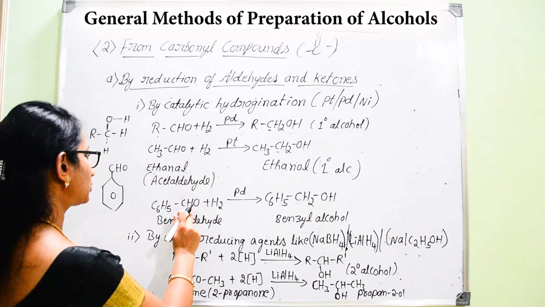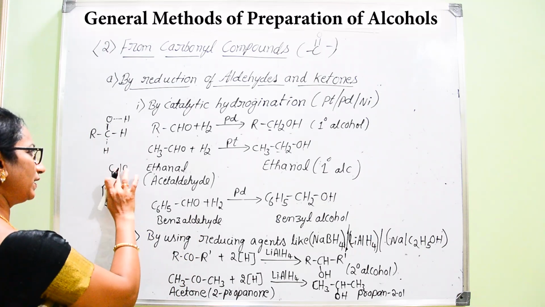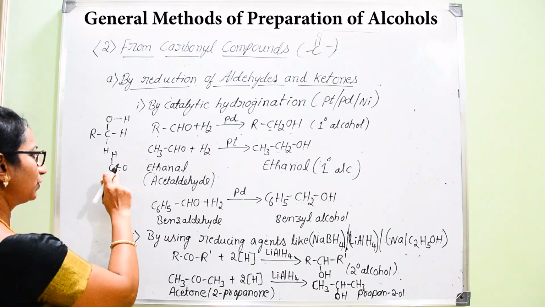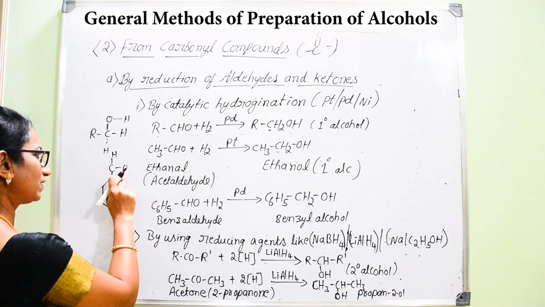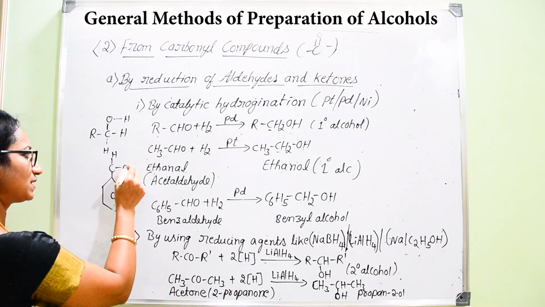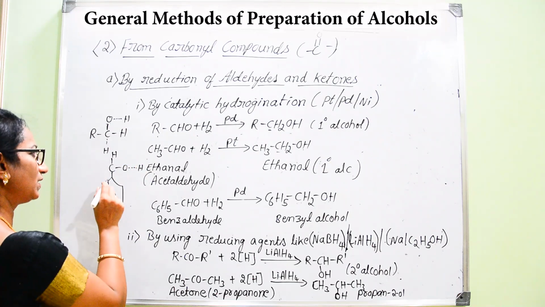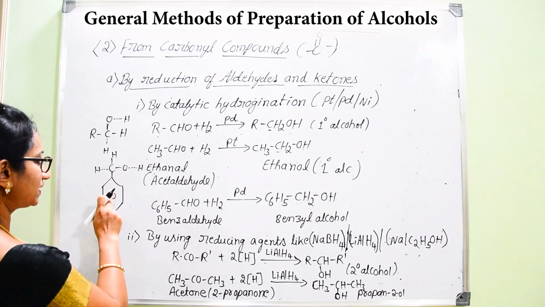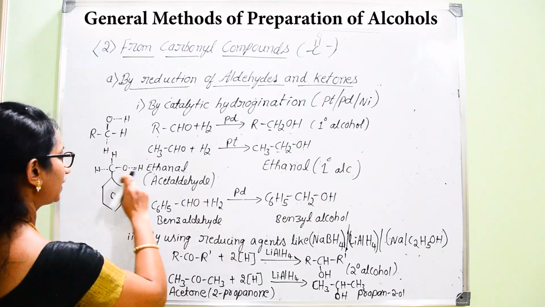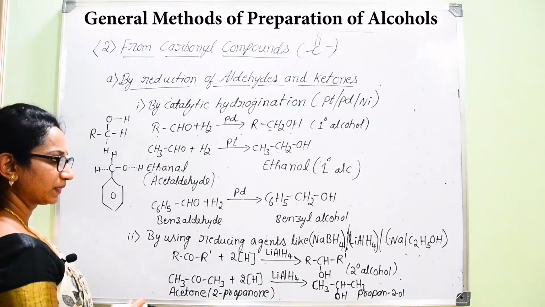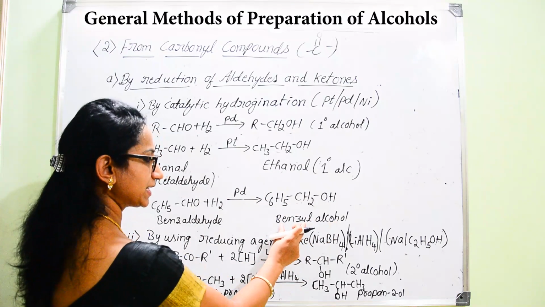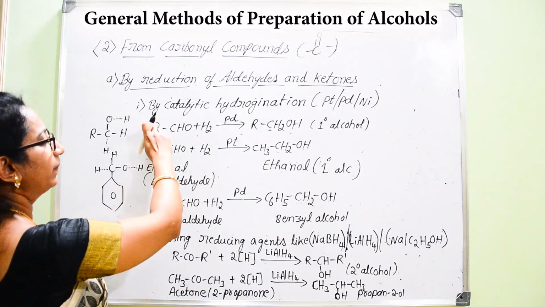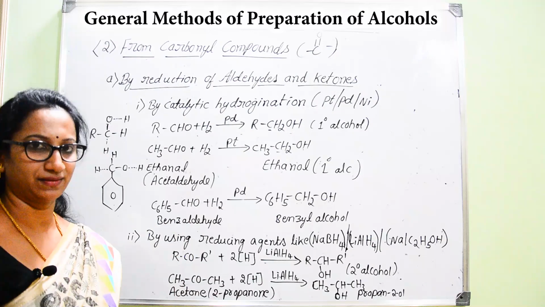Here the pi bond between carbon and oxygen breaks, which results in the attachment of hydrogen to oxygen and another hydrogen to carbon, so that you get C6H5CH2OH. Hence the product name is benzyl alcohol.